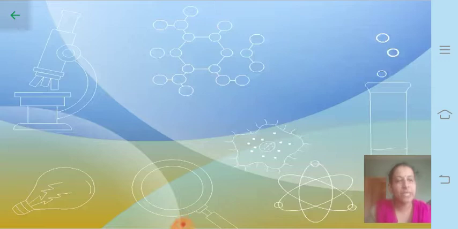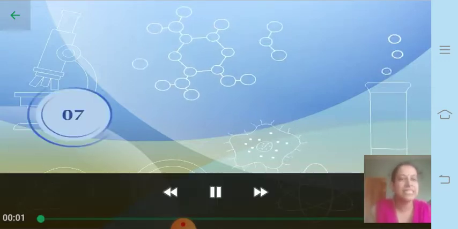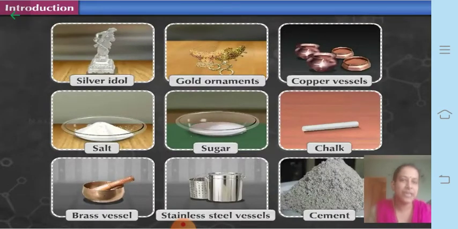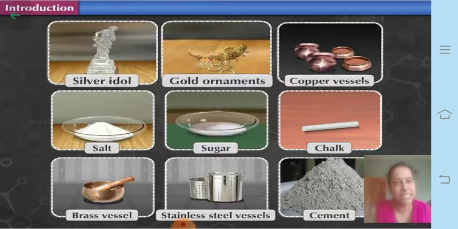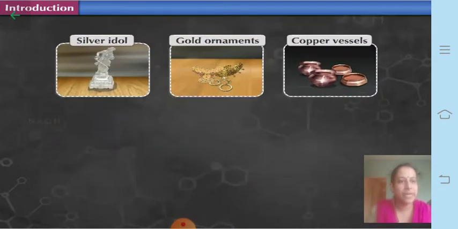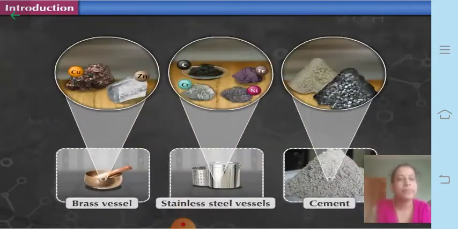Today we are going to learn about the new lesson called Metals and Non-metals, which is the seventh lesson in your textbook. Now, you might have used various objects. You might have seen these objects in your day-to-day life. All these objects or materials are either made up of elements, or maybe compounds, or sometimes even in the form of mixtures.